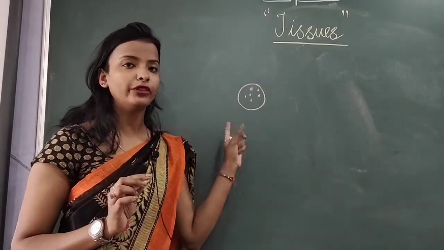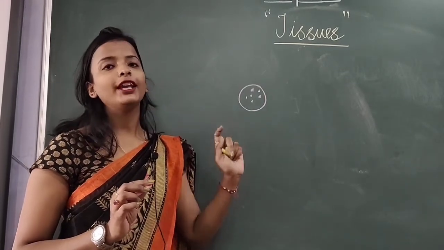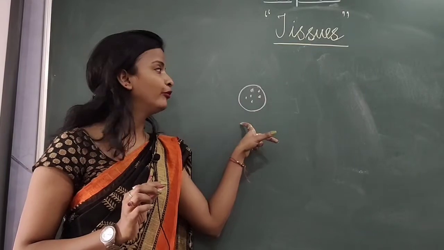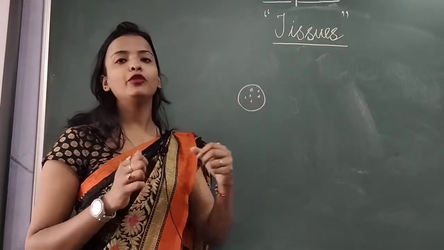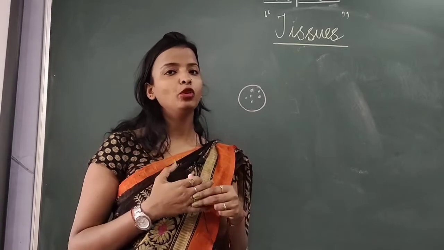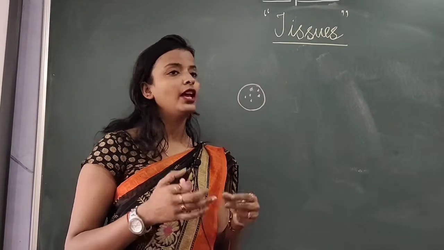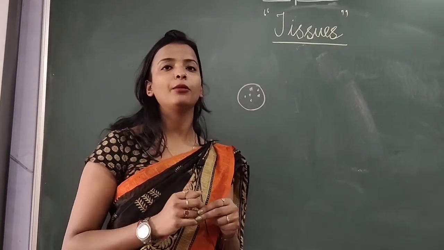Tissues are the group of cells having the same origin and same function. Now why am I saying same origin and same function? If you take an example of our hand, or the example of the eyes. The eye is composed of cells. All the living parts of our body are composed of cells, and so many cells club together to form the tissues.